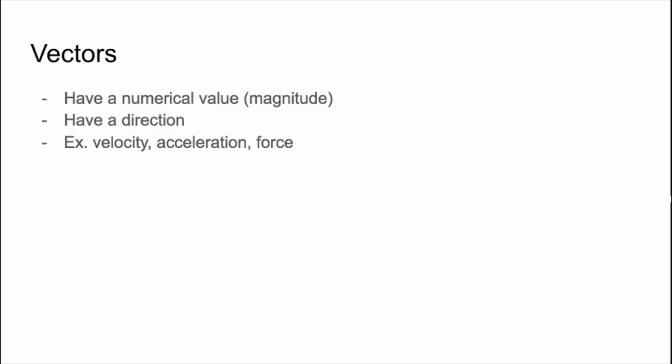Vectors, on the other hand, are values that can only be fully described with both a magnitude and a direction. They must have both. Some examples of vectors are velocity, acceleration, and force.